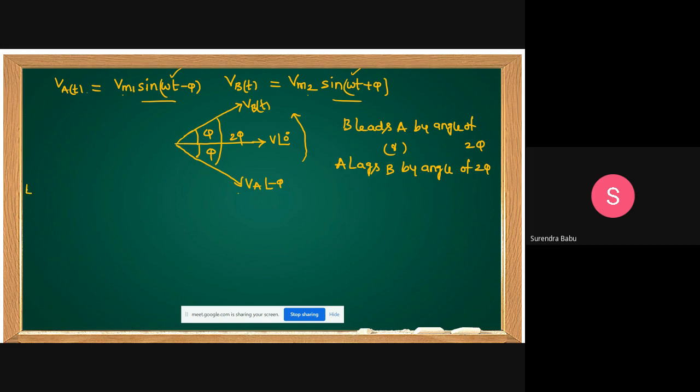Here I am giving one example. Now you can answer; I am checking your knowledge. VA of t equal to 6 sin(omega t plus 10). VB of t equal to minus 8 cos(omega t plus 70).